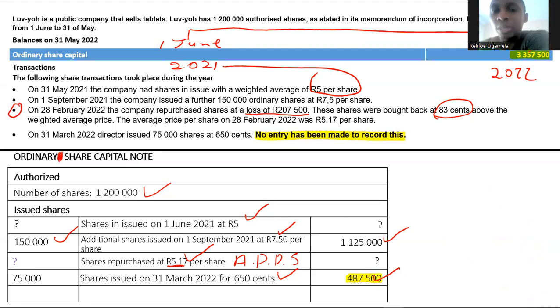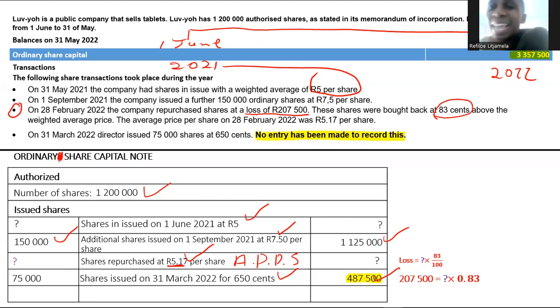Obviously, if 83 cents is given in cents, you just divide by 100. In essence, my loss, they gave it to you. My loss in rand value is 207,500. How did I get that 207,500? I must have taken the number of shares bought back and multiplied them by the excess, the amount that exceeds the average price per share, which is the difference between the buyback price and average price per share. That excess, when you multiply it with the number of shares bought back, will give you a loss.